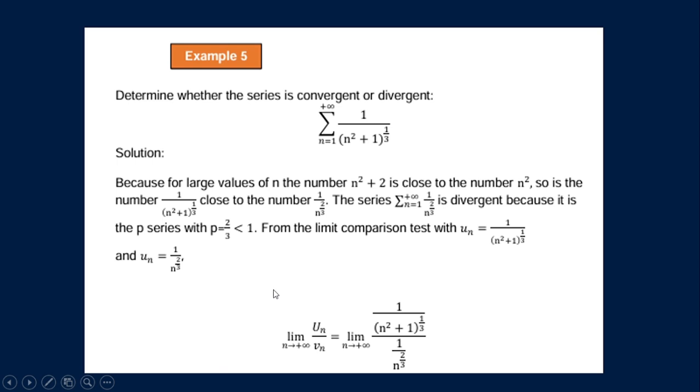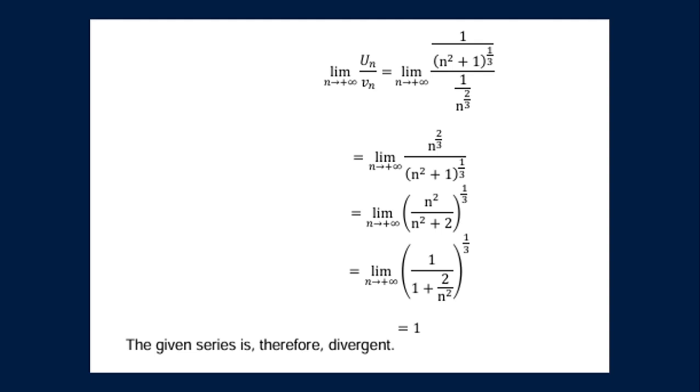We will now have the limit of 1 over the quantity of n squared plus 1 raised to 1/3 all over 1 over n raised to 2/3 as n approaches positive infinity. So simplify the expression, so we will get n raised to 2/3 all over the quantity of n squared plus 1 raised to 1/3. So it will become the limit of n raised to 2/3 all over the quantity of n squared plus 1 raised to 1/3 as n approaches positive infinity.